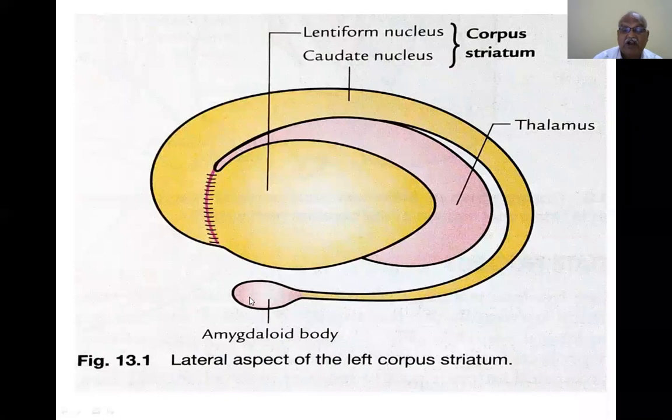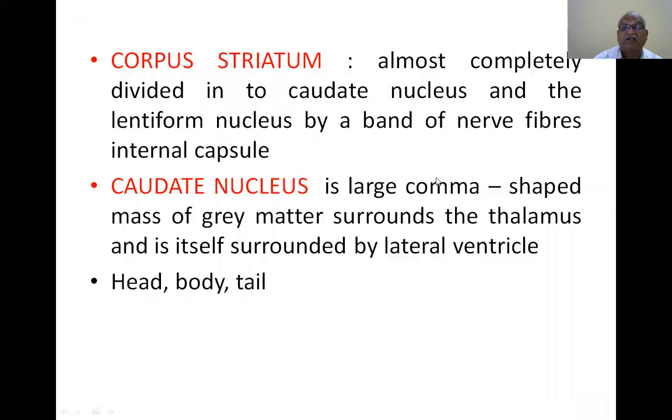This is the amygdaloid body. This is the tail part. It contains at its terminal end the amygdaloid body. This one is the thalamus. Now I will tell you what the basal ganglia are.